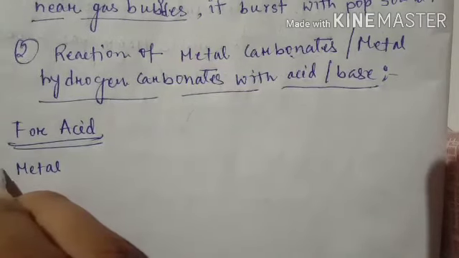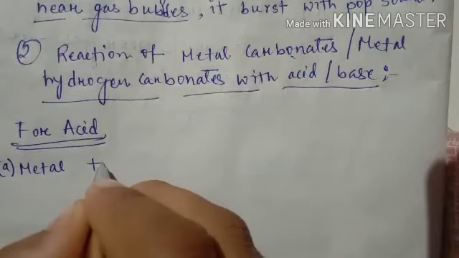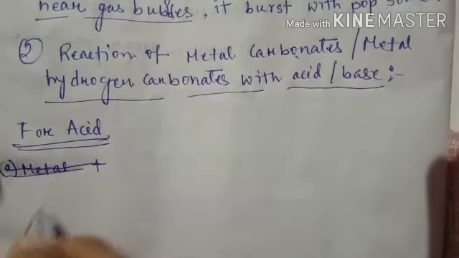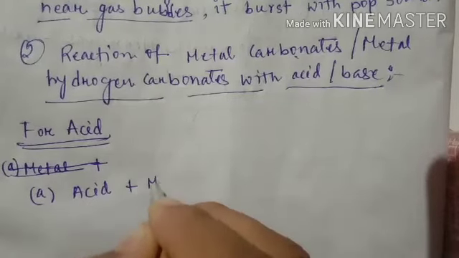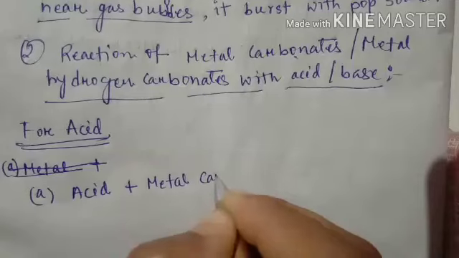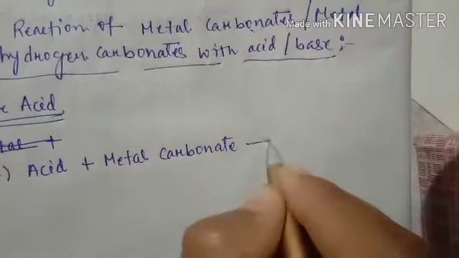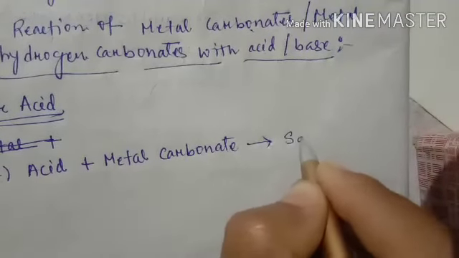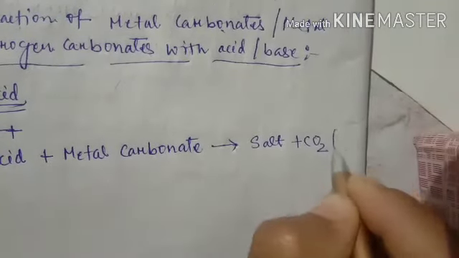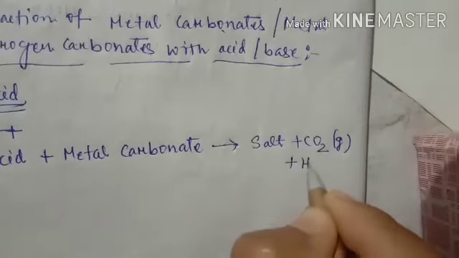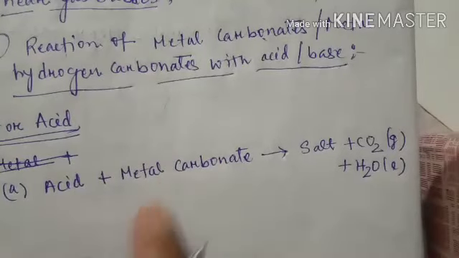This is reaction A: acid plus metal carbonate gives salt. They will form one salt, carbon dioxide gas along with water. So these three products will be formed when acid reacts with metal carbonate.